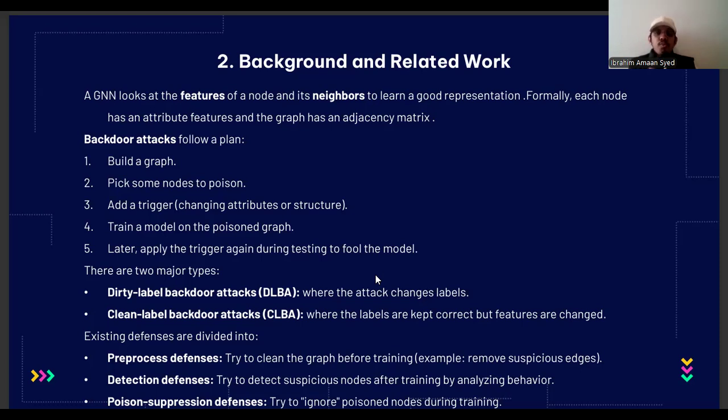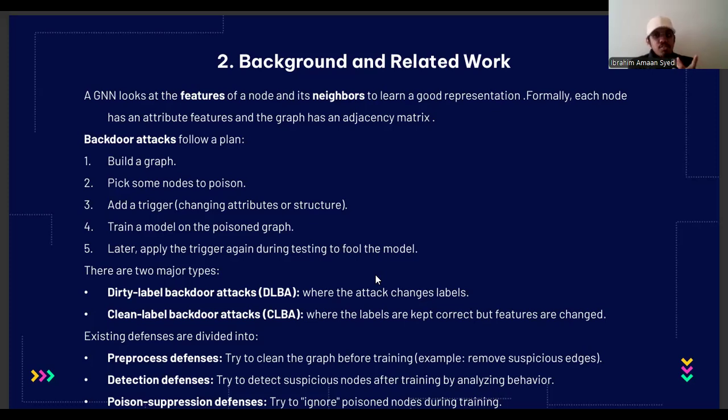Before DShield, there were several strategies. Let's talk about the first one, pre-process defenses. Here, defenders attempt to clean the graph before training by removing suspicious edges or nodes. While this can work against some obvious attacks, sophisticated attacks can craft the changes to appear like normal, and they can bypass these defenses.